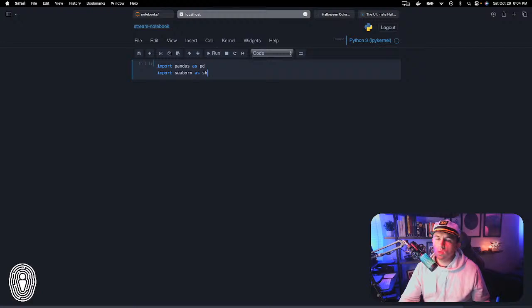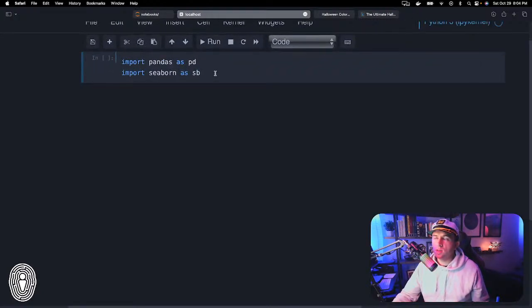If you're not familiar, this is called aliasing, where we are basically referring to Seaborn as SB or Pandas as PD. This is very common. Actually, the more common aliasing for Seaborn is SNS. I don't know why, and I don't like it, frankly. When I think SNS, I think of the Amazon Simple Notification Service. I don't see where you would get the SNS; there's not even two S's in here. So I'm going to call it SB, just because I personally think that's a little bit more intuitive.